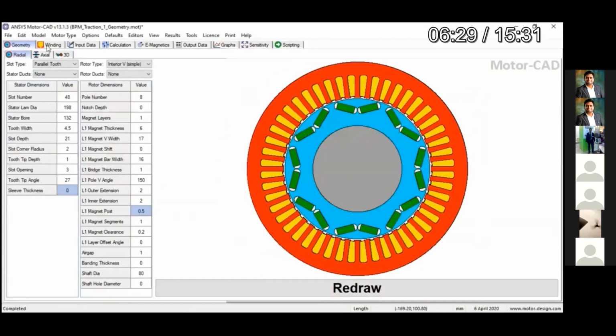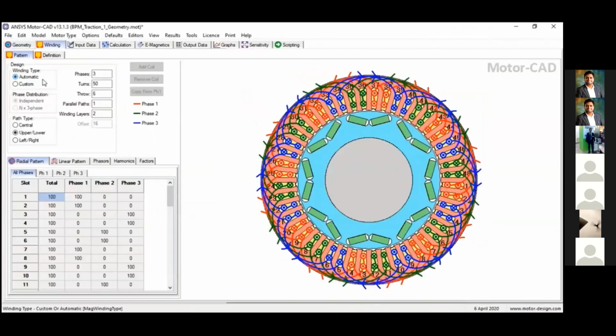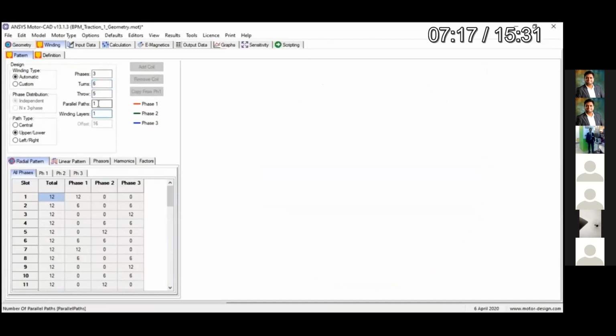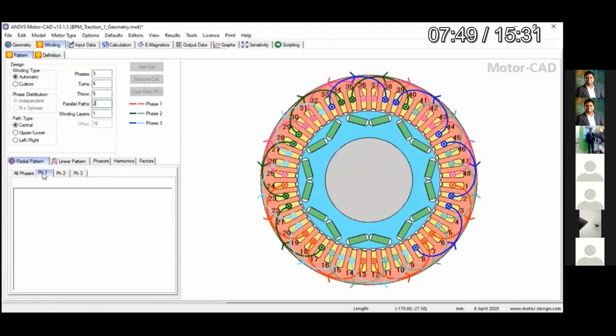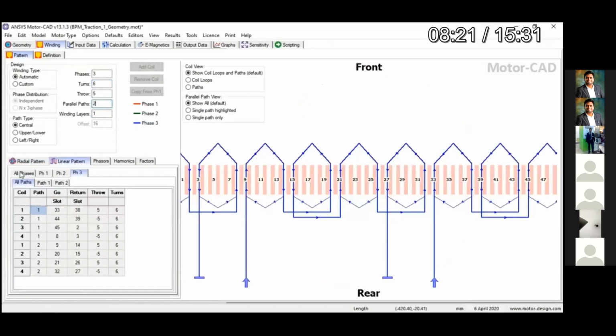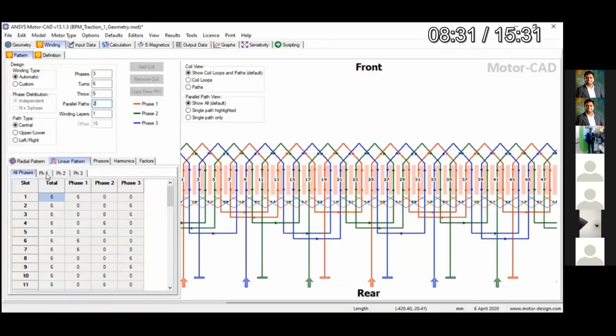So we have designed that. Now we will go for the winding part. In the winding part, we have options like automatic and custom. If you click on automatic, it will automatically give you the phases, number of turns, parallel paths, and the winding layers. You can also change it according to your requirement. If you go to custom, you will get options like add coil, remove coil, and copy from phase one. You can easily change this and then redesign your winding.